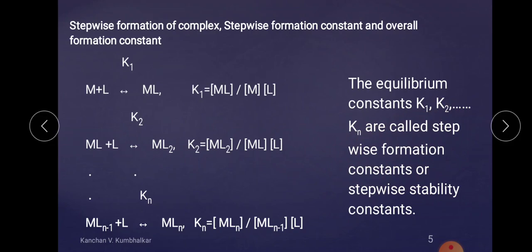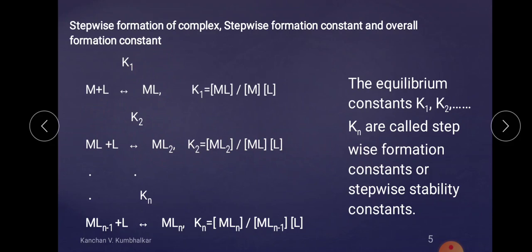This is the basic definition of the stepwise stability constant. The equilibrium constants K1, K2 up to Kn are called the stepwise formation constants because each is related with every step. In simple terms, we form the complex step by step, and K1 is related with the first step, K2 with the second step and so on. Hence they are known as stepwise formation constants or stepwise stability constants.